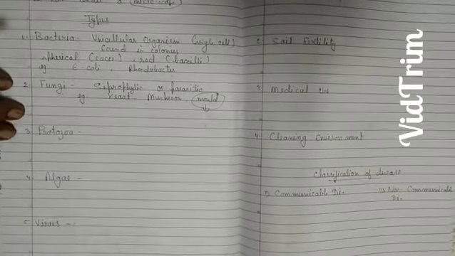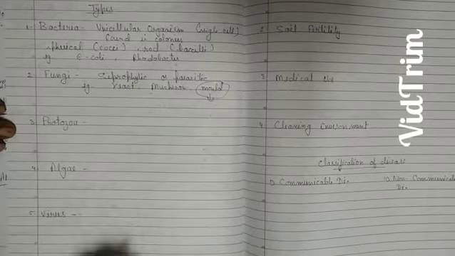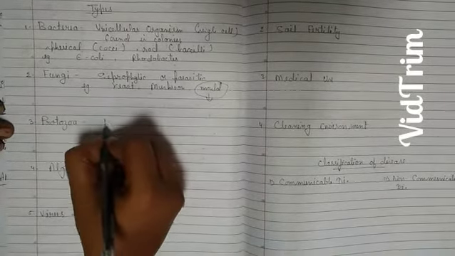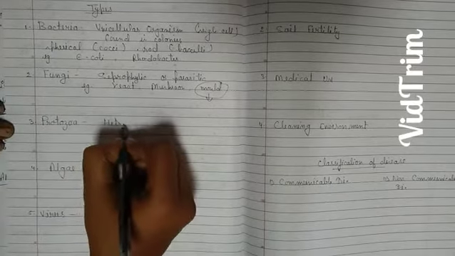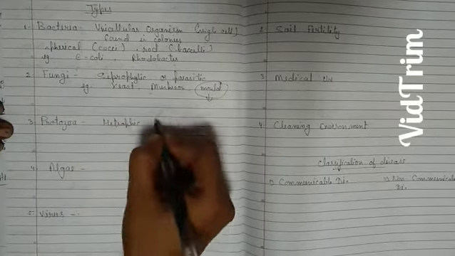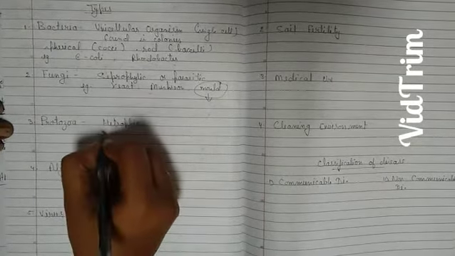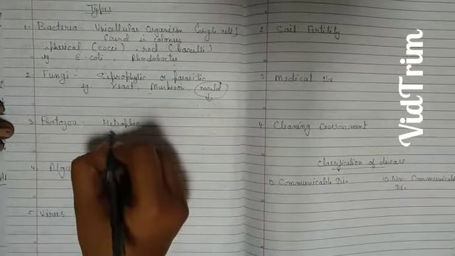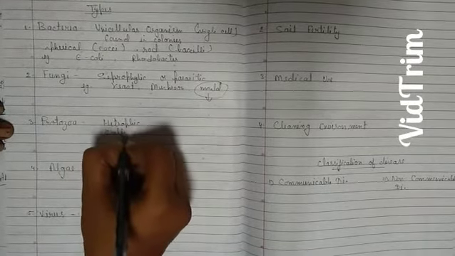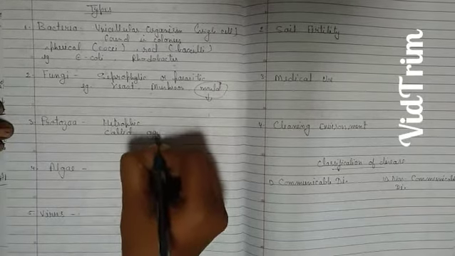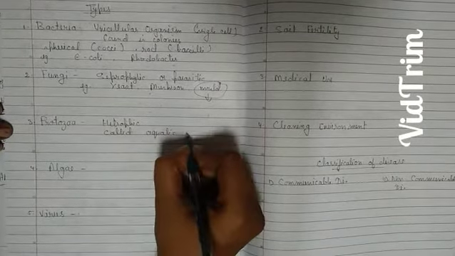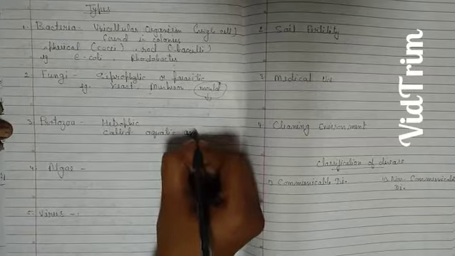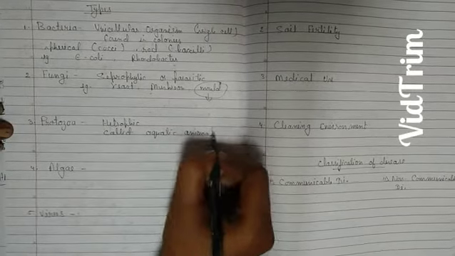Now third point is your protozoa. It is also a heterotrophic organism, found in water bodies, so it is called an aquatic animal.